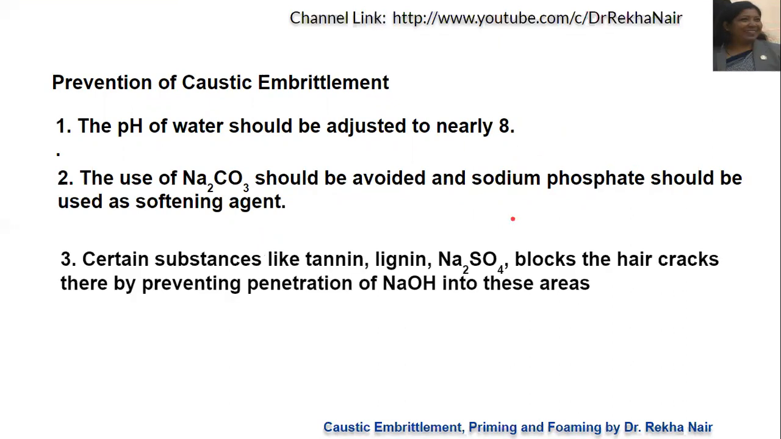Now, certain jelly substances like tannin, lignin, or sodium sulfate can block the hair cracks, so that sodium hydroxide will not go into these cracks and there will not be any cell formation. By that way we can avoid the cell formation and prevent caustic embrittlement. So these cracks can be blocked by using these jelly substances.